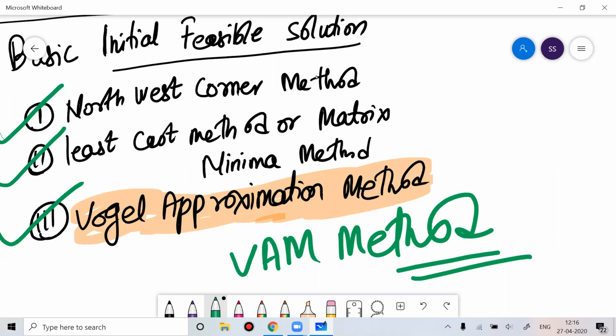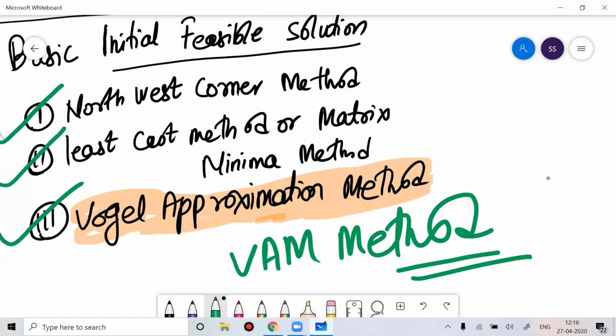But in case I'm asking you a 5 marks question, what you can do is skip the VAM method. You can solve that problem either by northwest corner method or by least cost method, because they are the easy way of solving the problem.